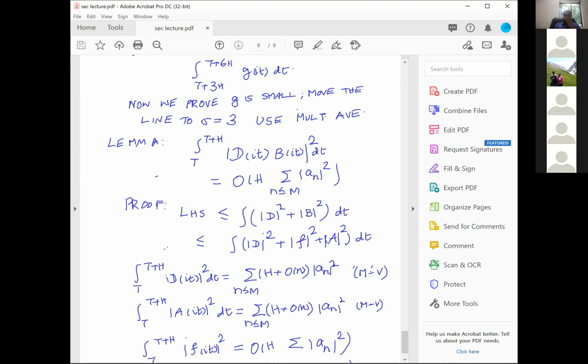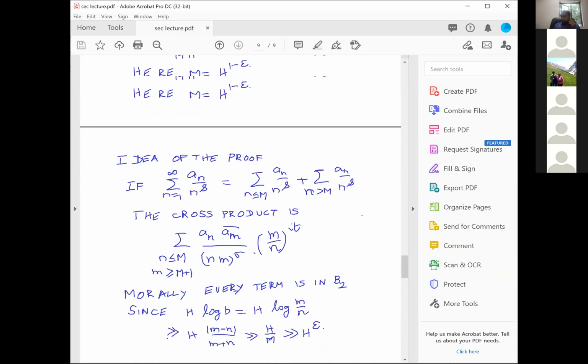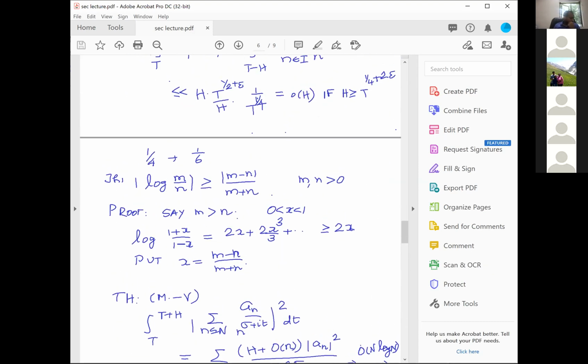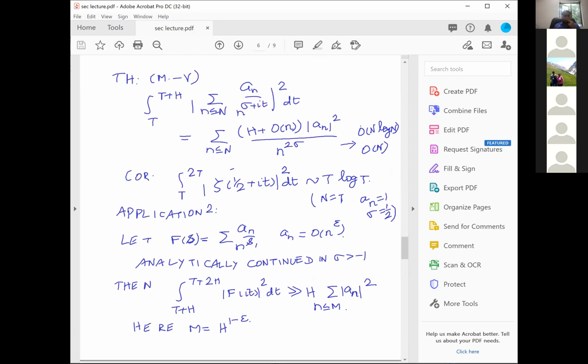But you see, what is it I want to prove? Well, let's go back to the theorem. The theorem which I want to prove is |f(it)|² is bigger than h into |a_n|², and therefore I can actually assume the negation of it.